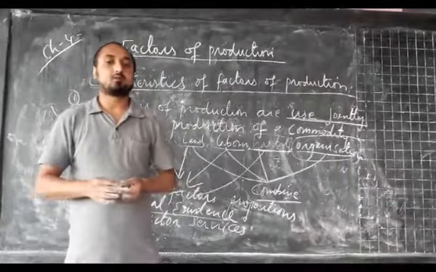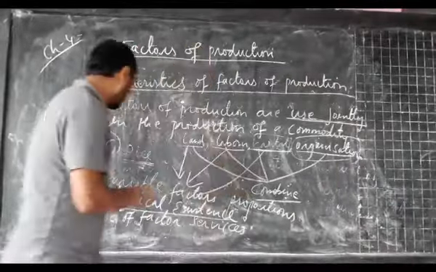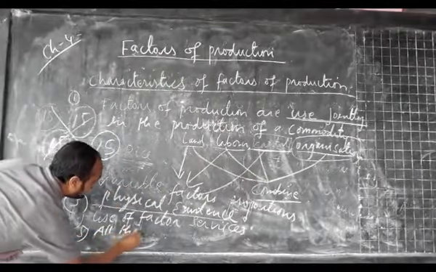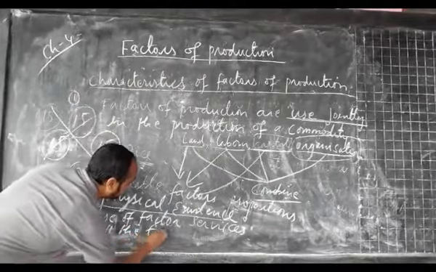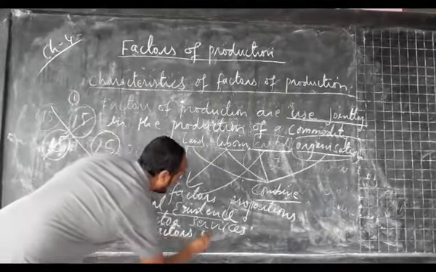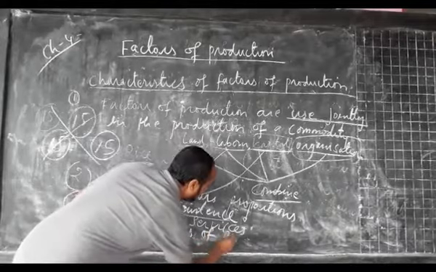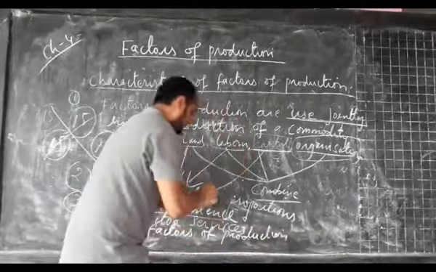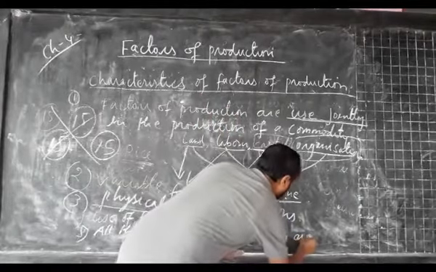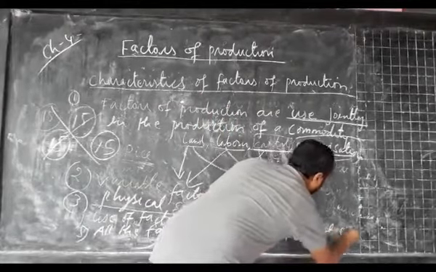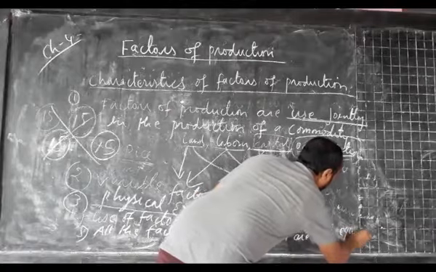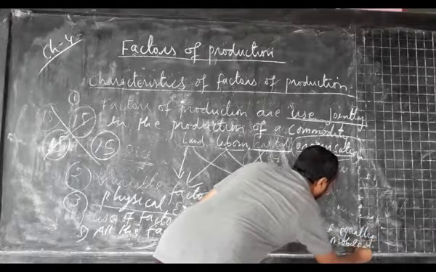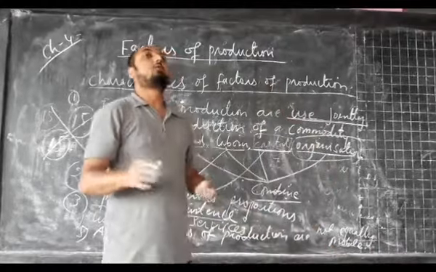Point number 5: all factors of production are not equally mobile.